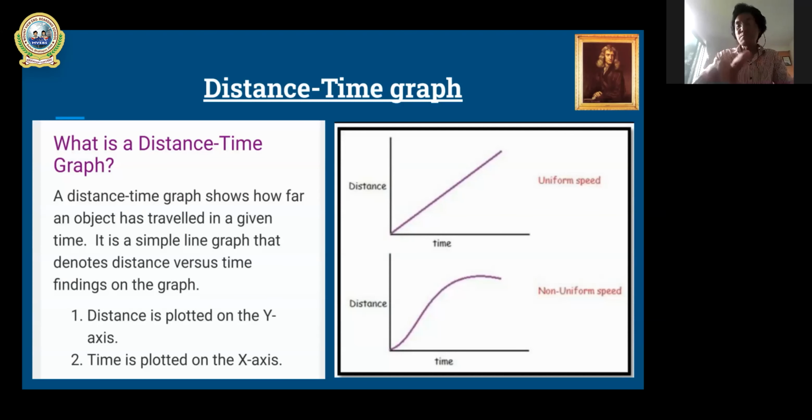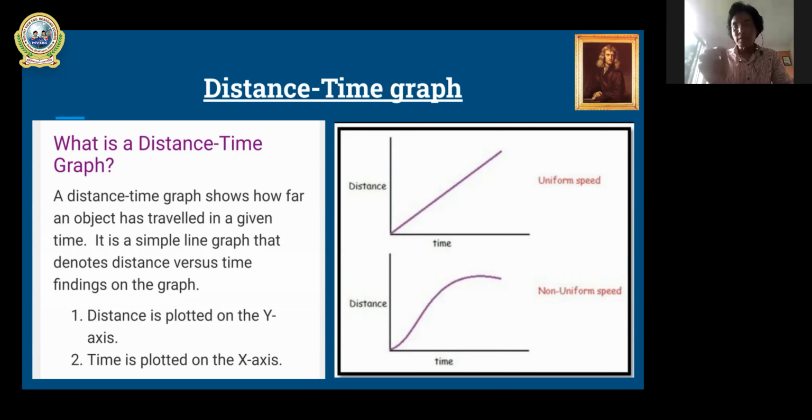It is a simple line graph. And for the students of class 9, a two plot line graph is not a big deal. It is the easiest task for you. If you get distance and time, then multiple data of distance and time, you can easily plot them in your graph, which gives a line graph.